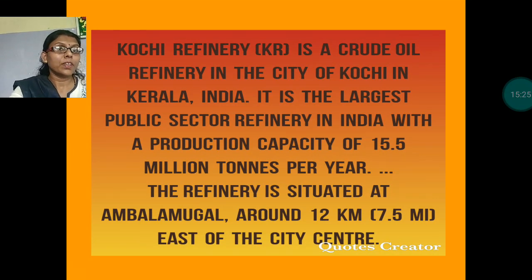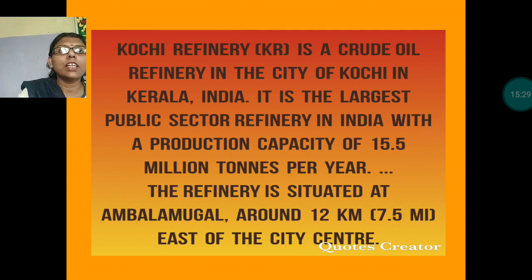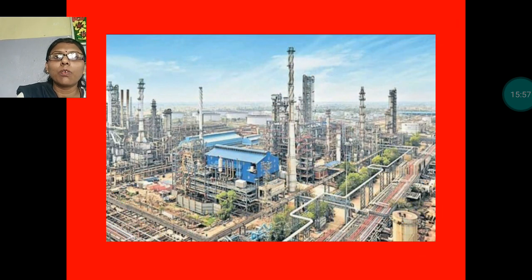Kochi Refinery. Kochi Refinery is a crude oil refinery in the city of Kochi in Kerala. It is the largest public sector refinery in India with a production capacity of 5.5 million tons per year. The refinery is situated at Ambalamugal, around 12 kilometers east of the city center. This is about Kochi Refinery. You can see the picture of Kochi Refinery.